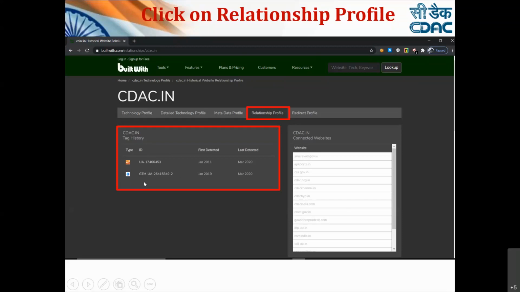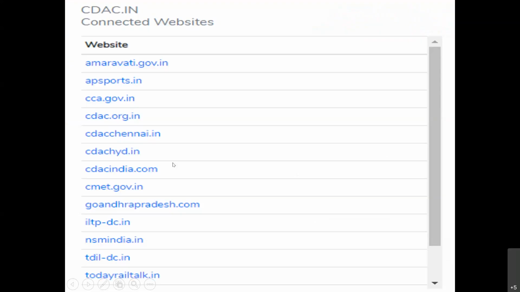When you move your mouse pointer here, it will actually select those various CDAC subdomains which are related to this particular ID. So the attacker can get that relationship profile, what all websites are connected with this domain with which ID. These are the connected websites that will also be obtained through BuiltWith. And these are links, you can click on these links and move further to the detailed information about this particular subdomain.